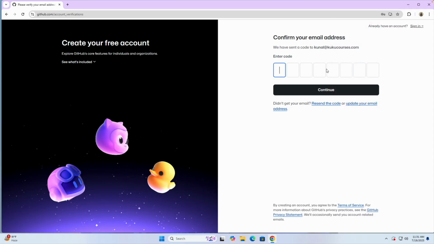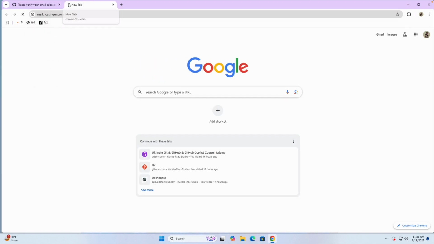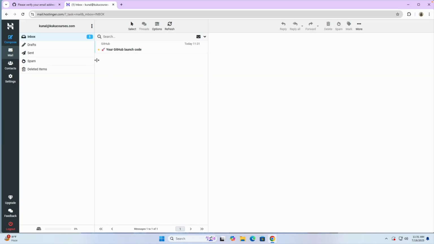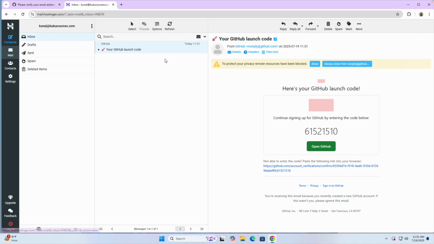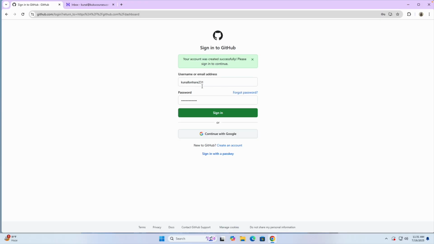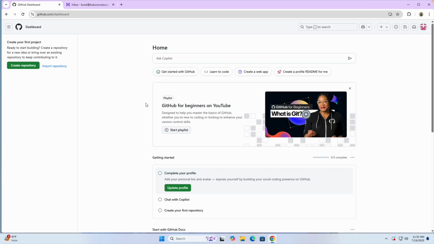In this email you are going to receive a code. So I will log into my portal, and here you can see the GitHub launch code. I will simply copy this code, go here, paste it, and that's how it goes. Now you can see your account is created. Simply click on the sign in button, and boom, here you go. So that's how easy it is to create your GitHub account.